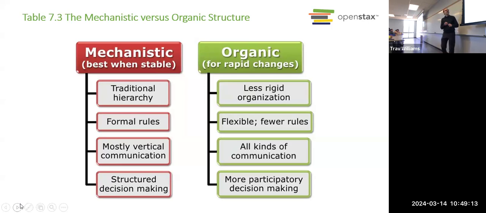The machine. And that's how most organizations are structured. You've got a very traditional kind of hierarchy, one of those 5 structures that we saw before. You've got very formal rules, communication flows up and down the chain of command, and decision-making is highly structured. It's clear who gets to make which decisions. Everything is running like a machine in a large corporation that is well managed.